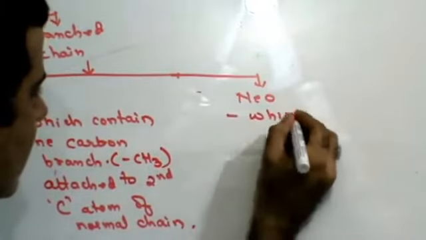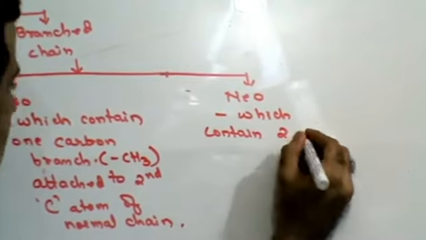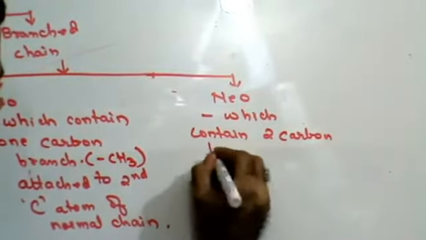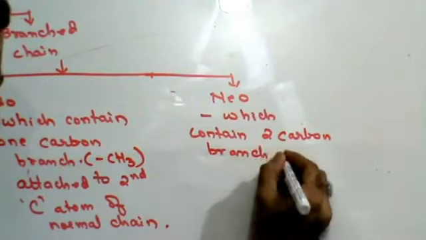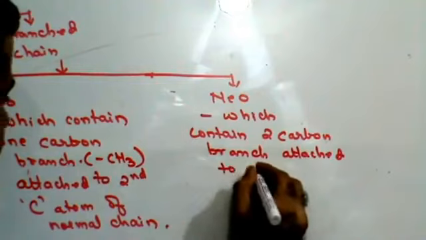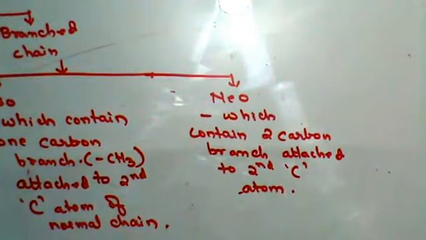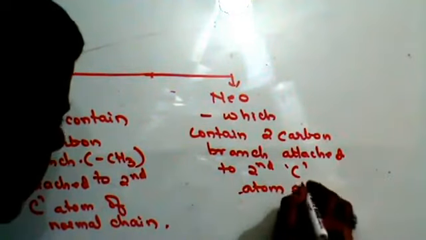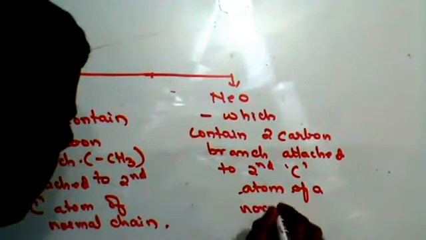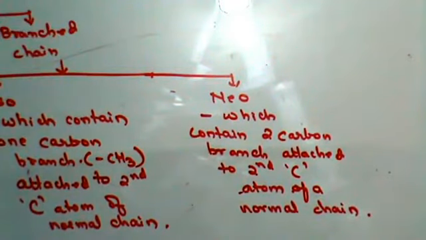These are alkanes which contain two carbon branches attached to the second carbon atom of a normal chain. Right? Instead of having one branch, if I have two branches, then that is called neostructure. Fine, do we get this clear?